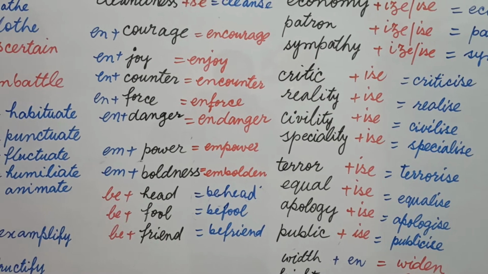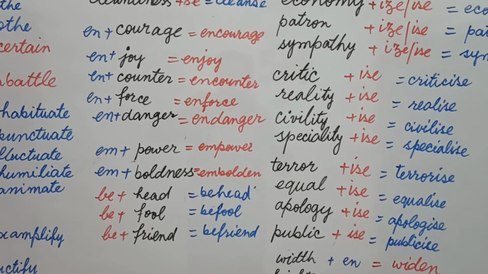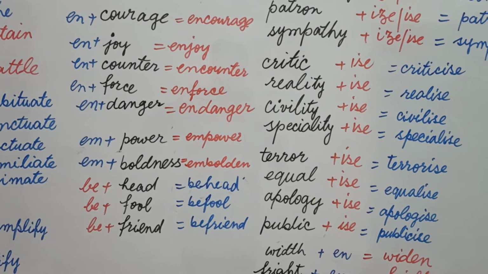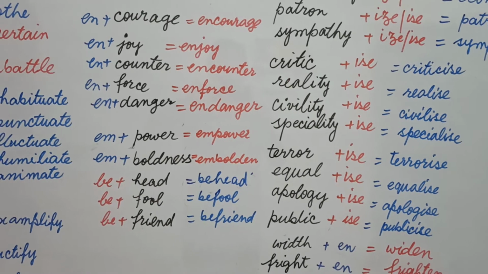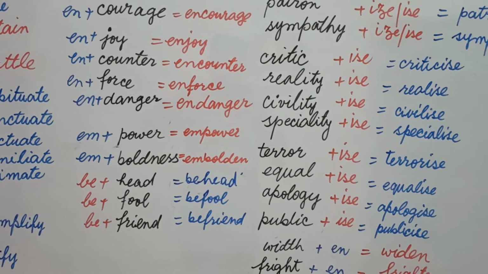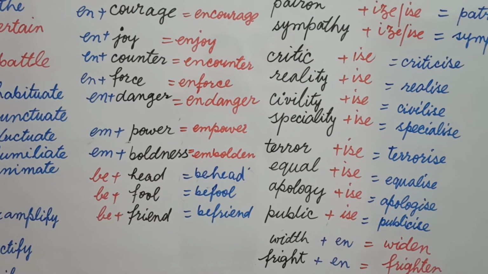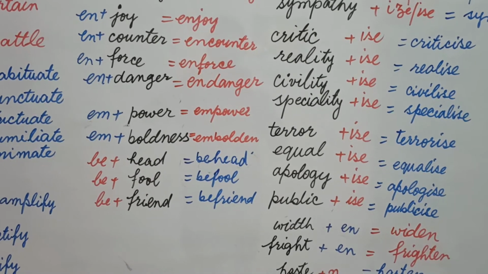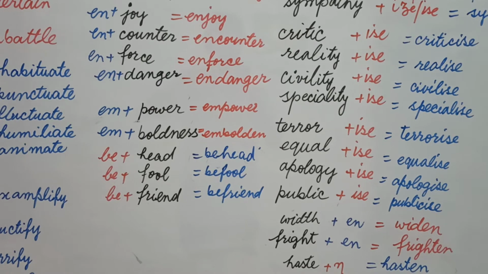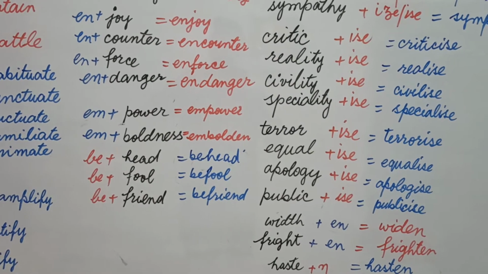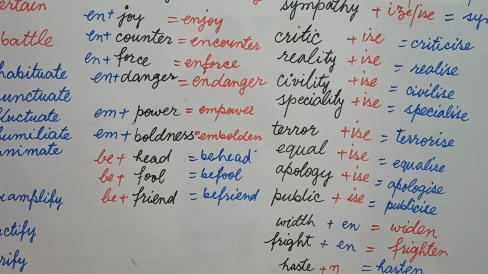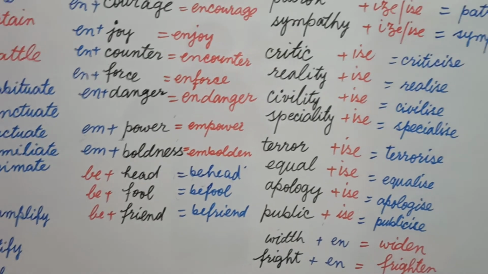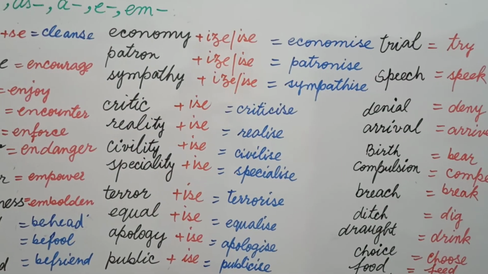Danger, en will be added in the beginning, and endanger. In the same way, em plus power, empower; em plus boldness, embolden. Be plus head, behead. Head means the senior and superior leader of some firm or organization. If we add be, be means to make. Behead means to represent. Fool, befool. Friend, befriend means to make friends.